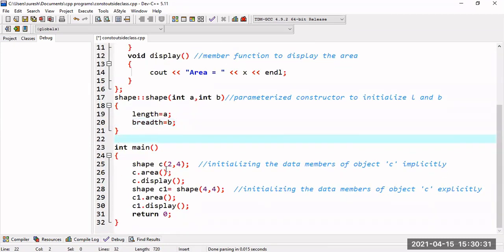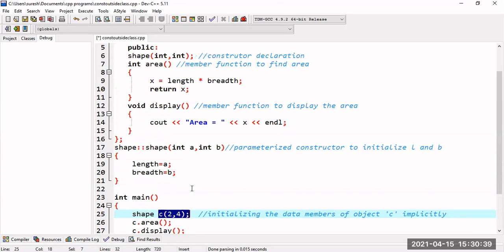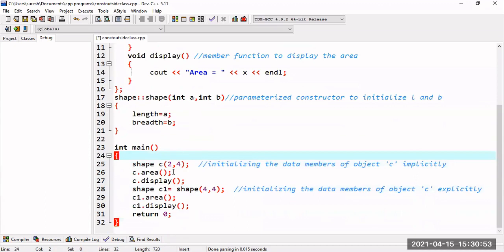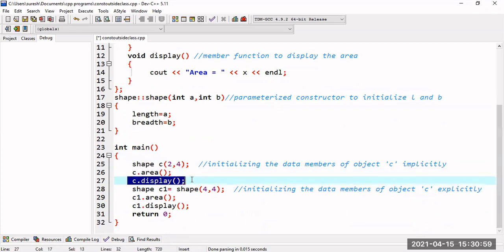And in the main section, first shape c of 2 comma 4. Which constructor will be called? The parameterized constructor will be called. So a will be 2 and b will be 4. That's why length will be 2 and breadth will be 4. And it is calculating the area and displaying the area.